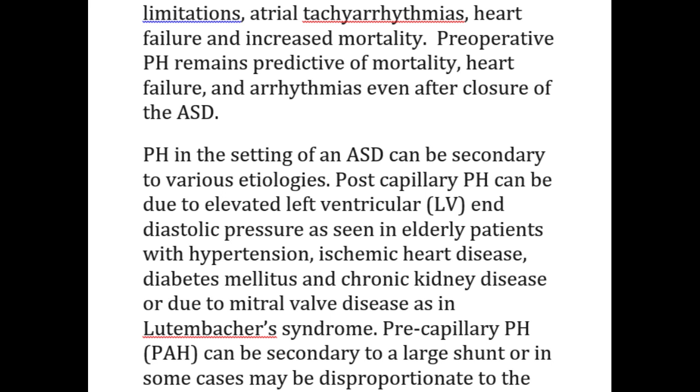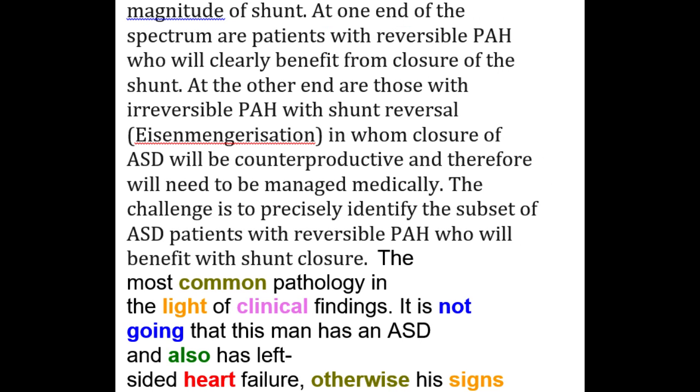Precapillary PH, PAH, can be secondary to a large shunt or in some cases may be disproportionate to the magnitude of shunt. At one end of the spectrum are patients with reversible PAH who will clearly benefit from closure of the shunt. At the other end are those with irreversible PAH with shunt reversal, Eisenmengerization, in whom closure of ASD will be counterproductive and therefore will need to be managed medically. The challenge is to precisely identify the subset of ASD patients with reversible PAH who will benefit from shunt closure.